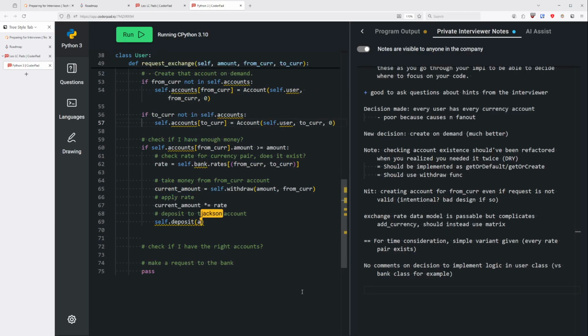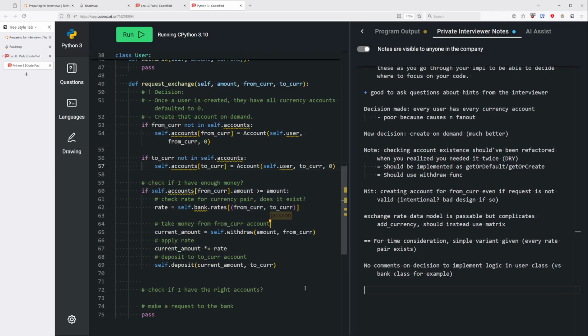Then we deposit that current amount into the two. And then, okay. After this, does that look okay? Yeah, I think that's fine.